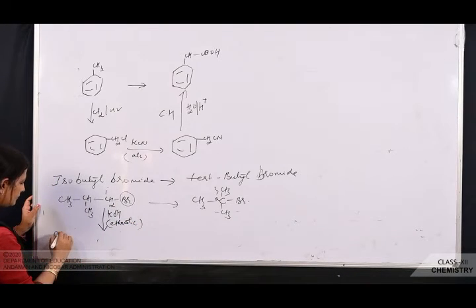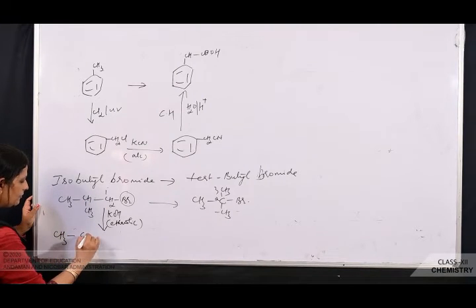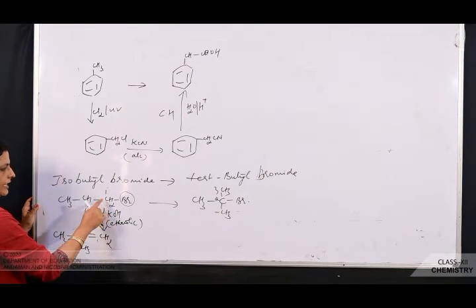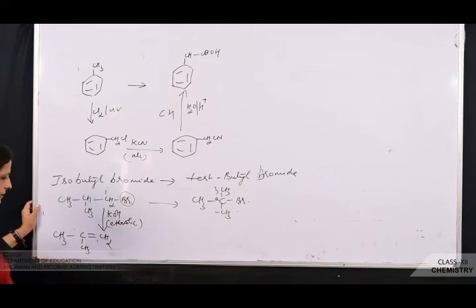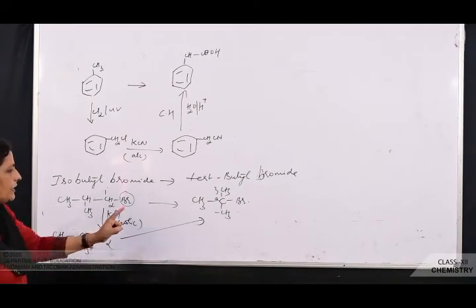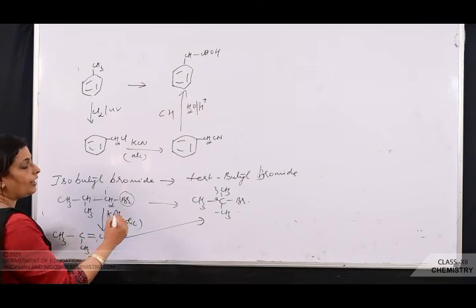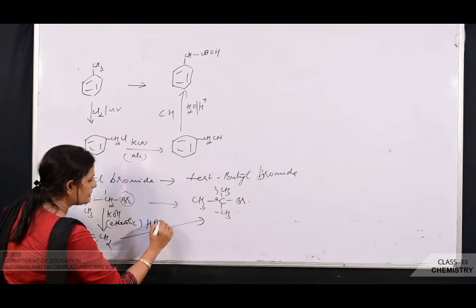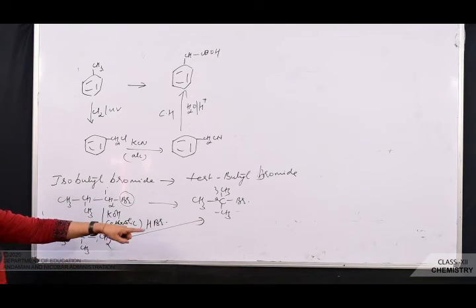See here, CH3, C, CH3, double bond, CH2, this is the alkene. Br will go from this alpha carbon atom and hydrogen will go from which carbon atom? Beta. Now see here, where is Br going? Br is going to the carbon with fewer hydrogen atoms. So its addition is taking place according to which rule? Markovnikov's rule. So you will treat it with HBr, you will get CH3, CH3Br.